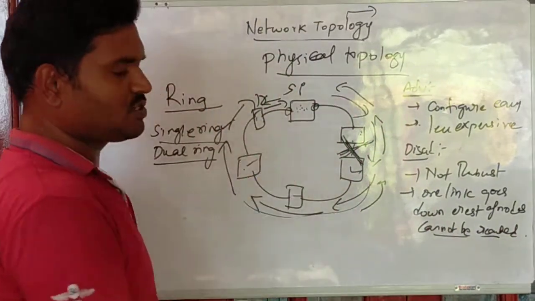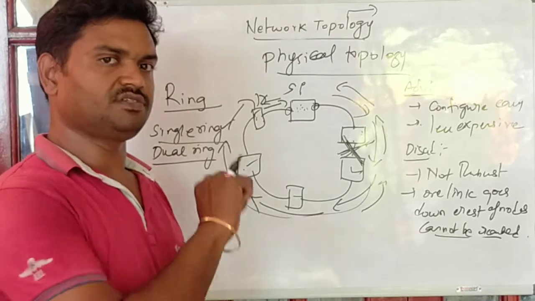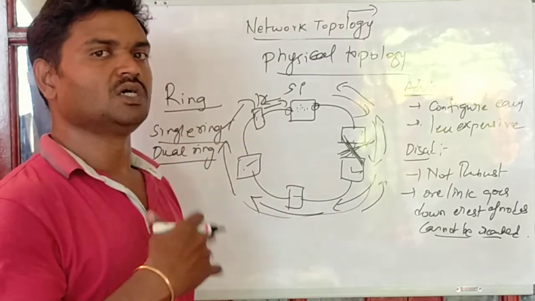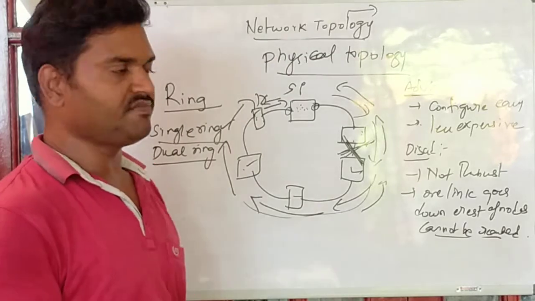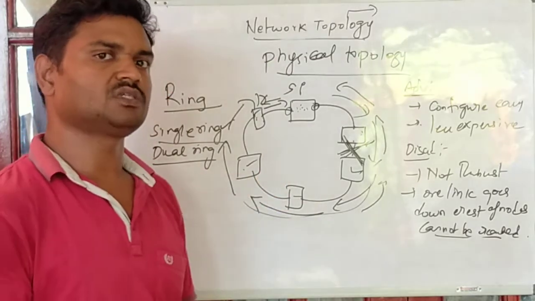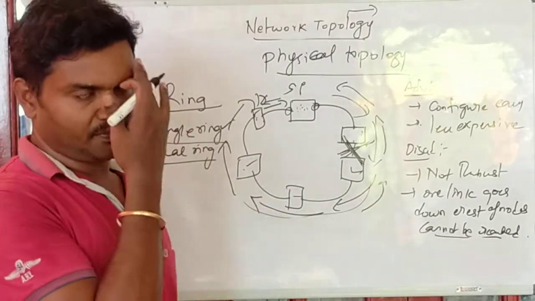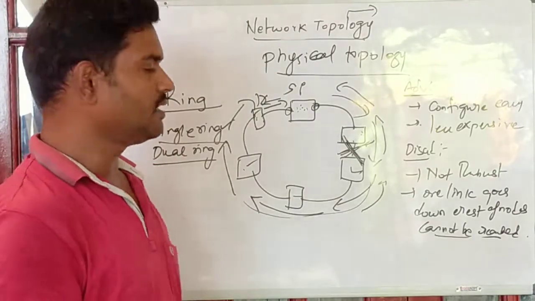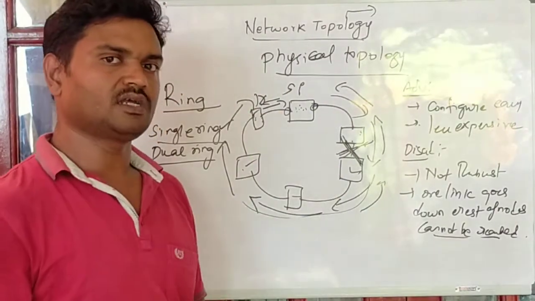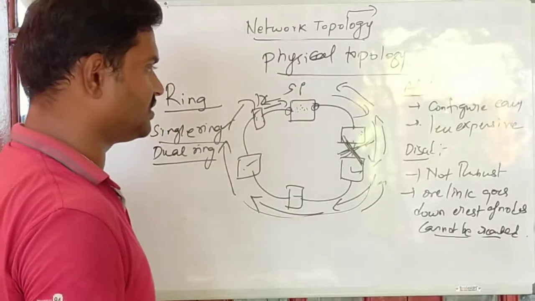Right? Here there is no possibility of collisions to occur, because in the bus topology we have one shared common medium where two nodes can initiate transmissions at the same time, whereas in this case only two nodes are adjacent, right? One node is connected with the node before and after it, so the possibility of collision is very rare, and data travels in one direction also, so there is no possibility of collision here in case of ring topology, right?